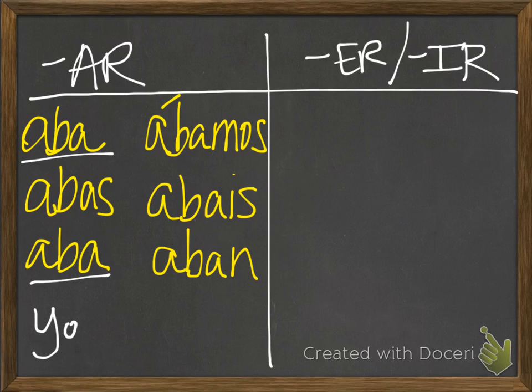And when you're using them, context is going to let you know which one it is when you're reading. So for a verb like hablar, we're going to drop the AR, and then we add our correct ending. So in this case, we have yo hablaba, which is going to sound a little funny for some of them. Okay, ER and IR are the same.